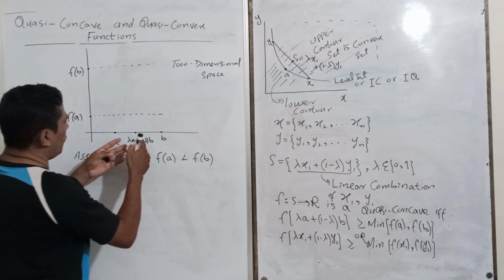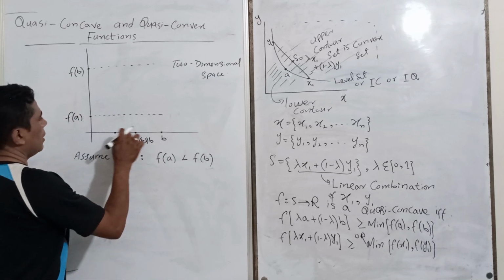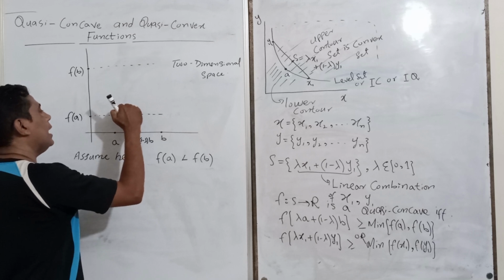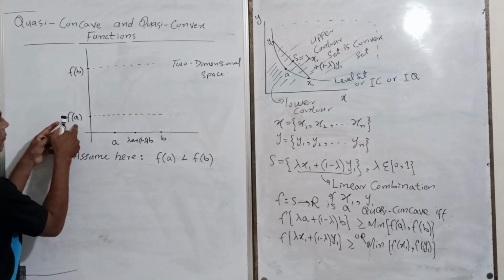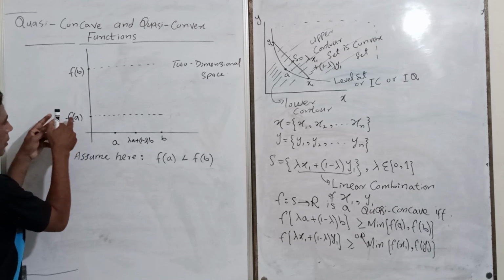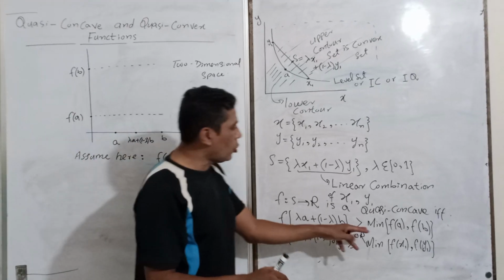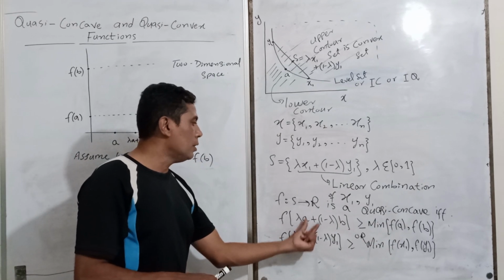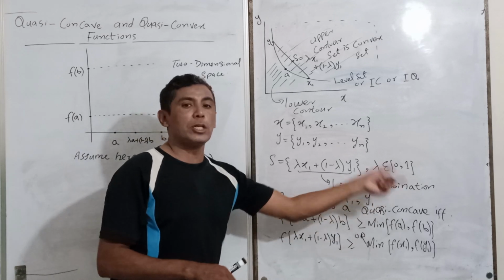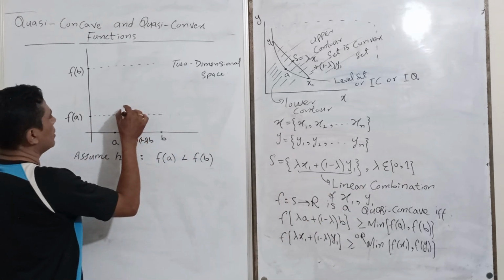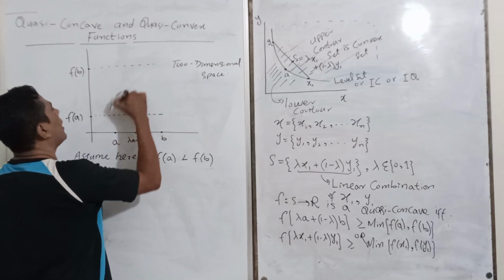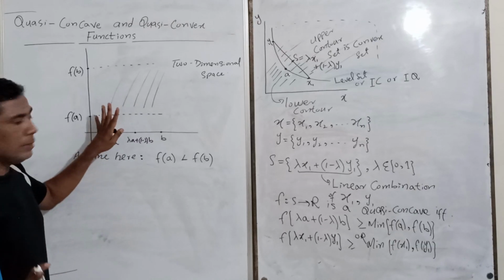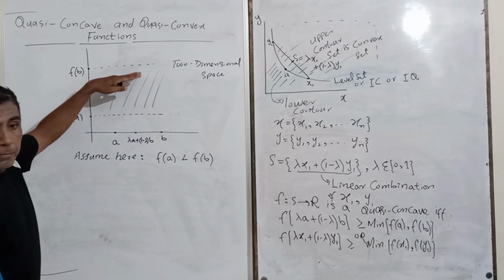All the values of the linear combination lie above this line, which means all the linear combinations should be greater than that lowest value, the functional value of fa. So all values lie here. Is that clear? All values will lie here.